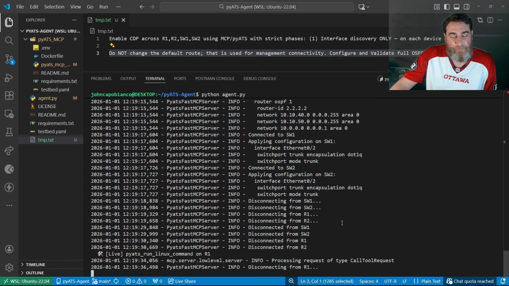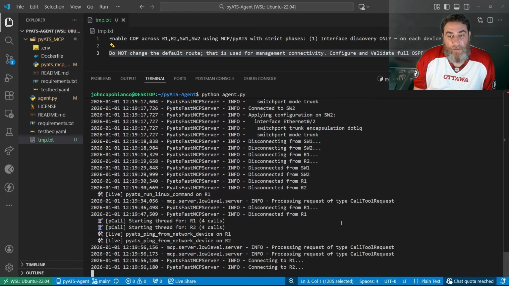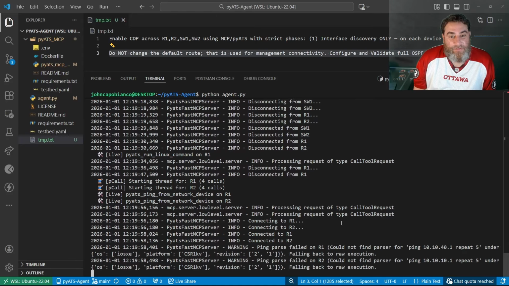All right. So it used what it knew was already configured, such as the VLANs. I don't know why we're running Linux commands. That's kind of weird. That's an odd one. Anyhow, so we are configured, and now it's going to try to run some pings.